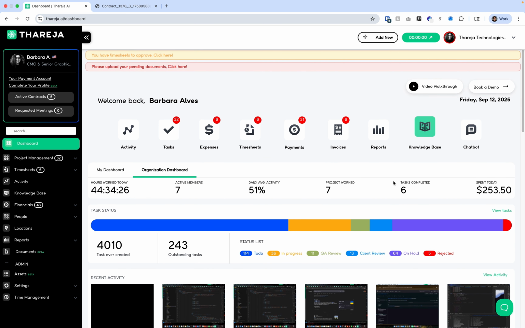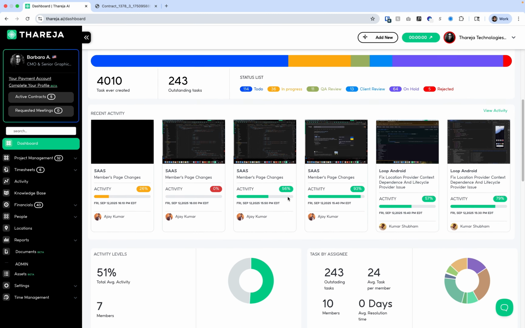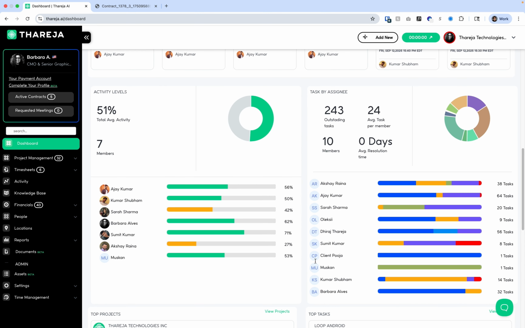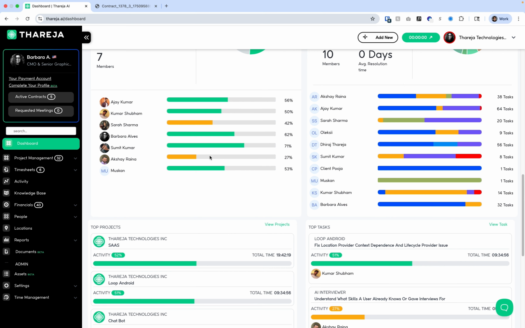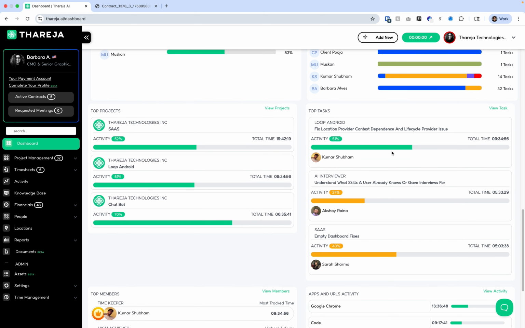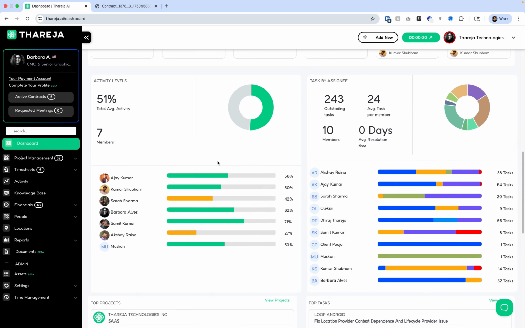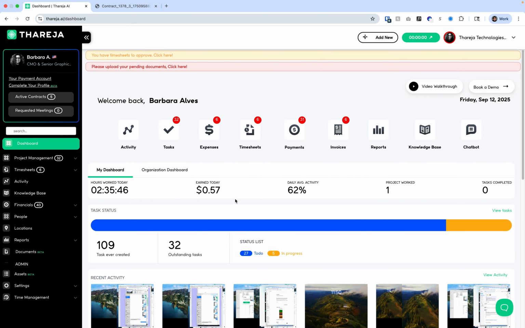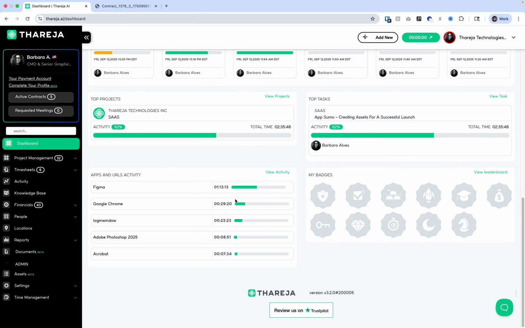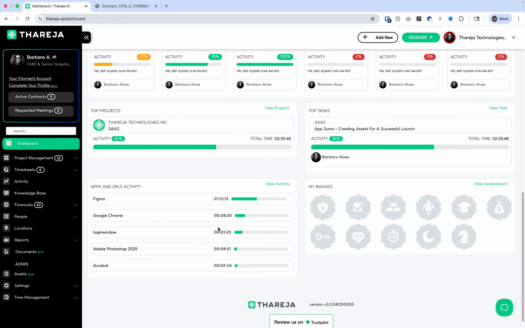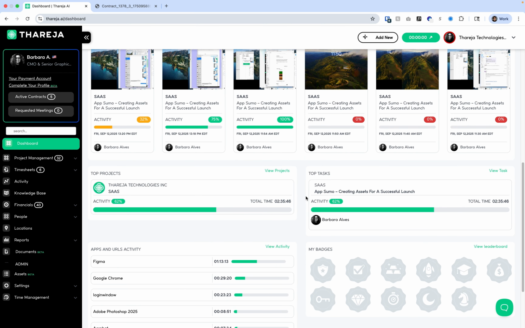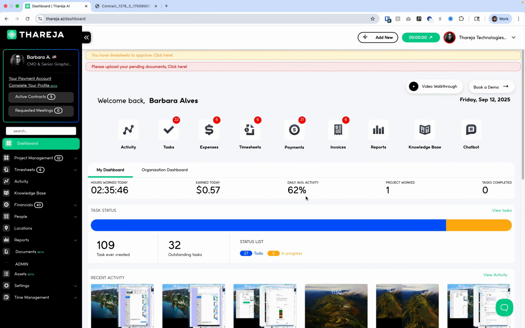This is a very important part of our operations because when we start a day, we just come here and check who is available, who's already working, what the status of each project, each person, their activity levels, and the people that are working the most during your day. And your personal dashboard, you have your badges, everything. It's pretty much the same, but more on your part.